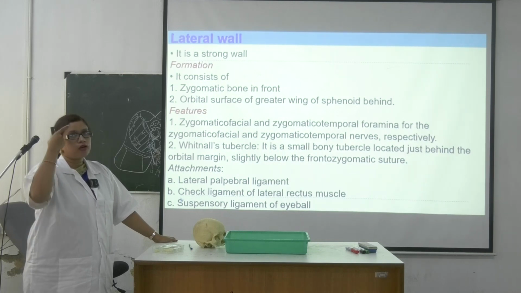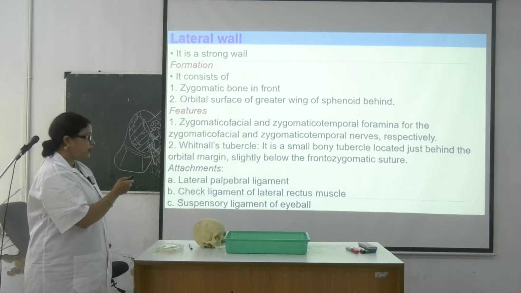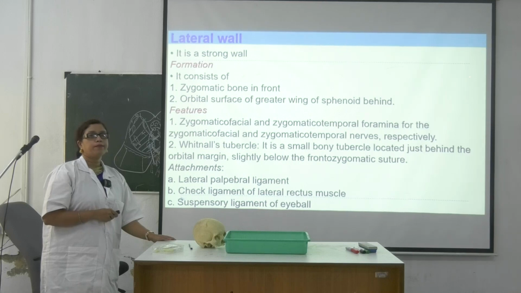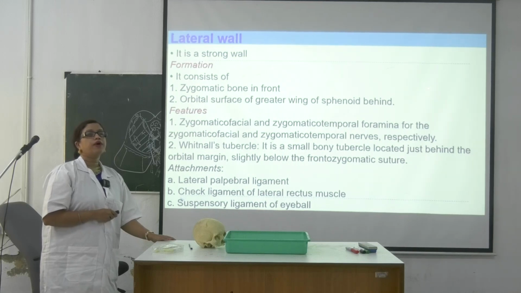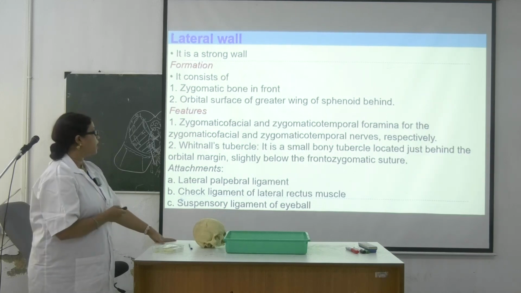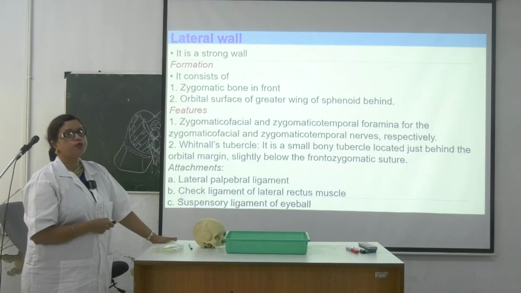ফেসের সাইডে থাকছে, একটা উপরে ফোরহেডে চলে যাচ্ছে। ওকে, সো নাও রাইট ইট ডাউন, দিস ওয়ান, দিস টু নার্ভ, জাইগোমেটিকো ফেসিয়াল, জাইগোমেটিকো টেম্পোরাল, and it will open by two different foramina, zygomatico temporal, zygomatico facial. Okay, next one is very much important for your MCQs, Whitnall's tubercle.